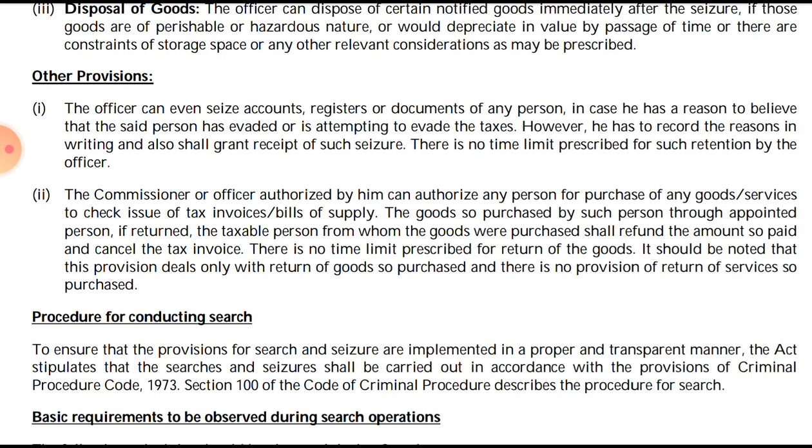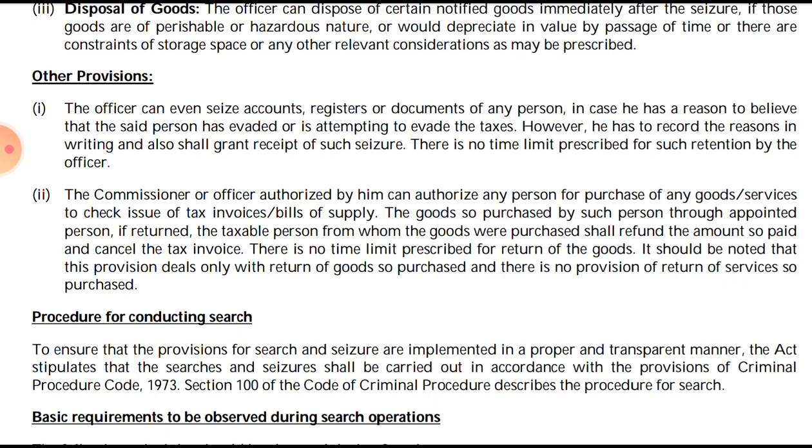They have given here: goods so purchased. Note this point because it will be useful in a later para. The goods so purchased by such a person through the appointed person, if returned, the taxable person from whom the goods were purchased shall refund the amount so paid. For instance, an officer has authorized a person to purchase goods to check the billing system, receipt of the goods and all. Then the officer or the other person will return the goods after checking everything. So the supplier has to take back such goods. He cannot say no, the goods cannot be returned. The supplier has to take back the goods.